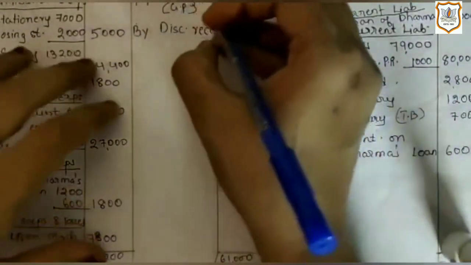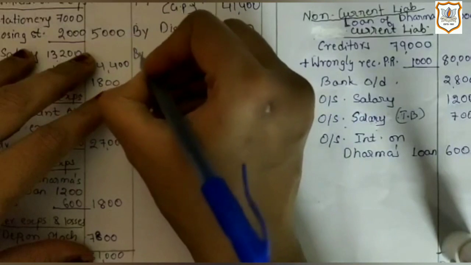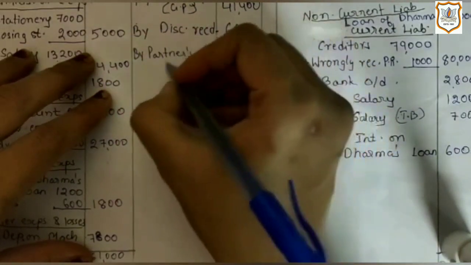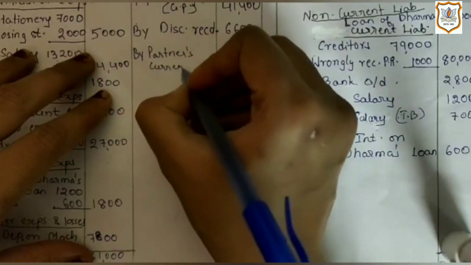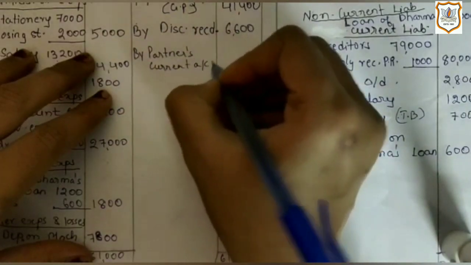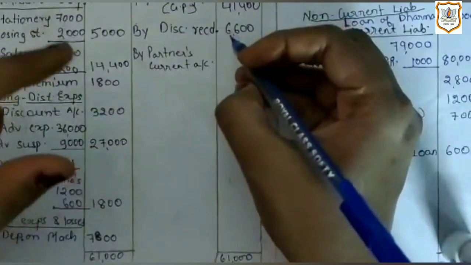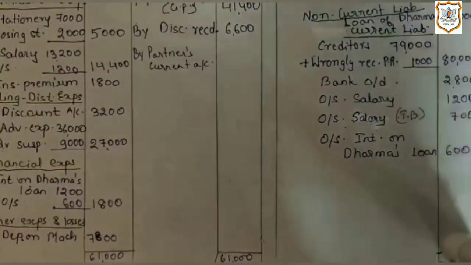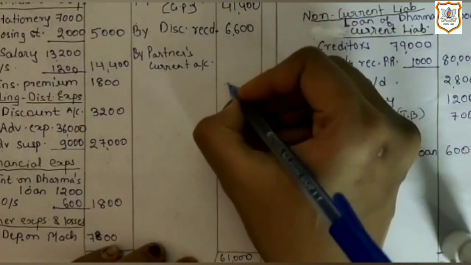So here we will write by partners current account, as divisible loss will be transferred to partners current account, which is rupees 13,000.